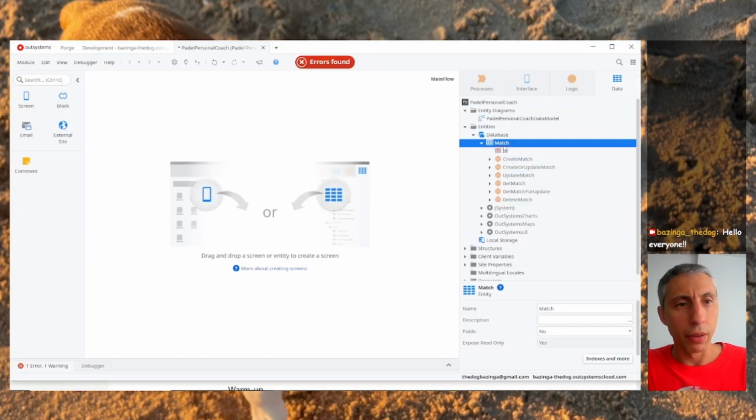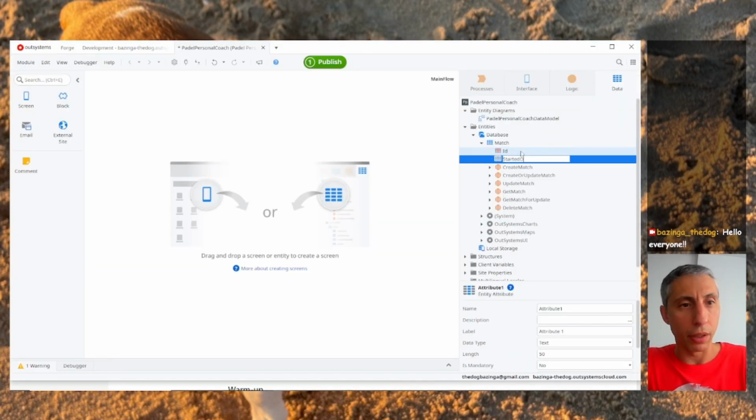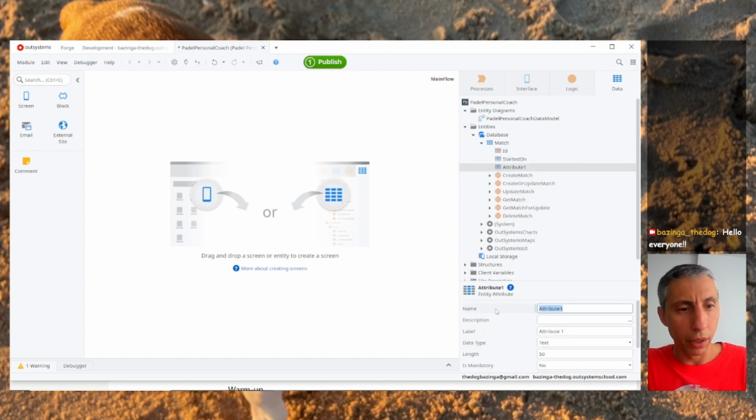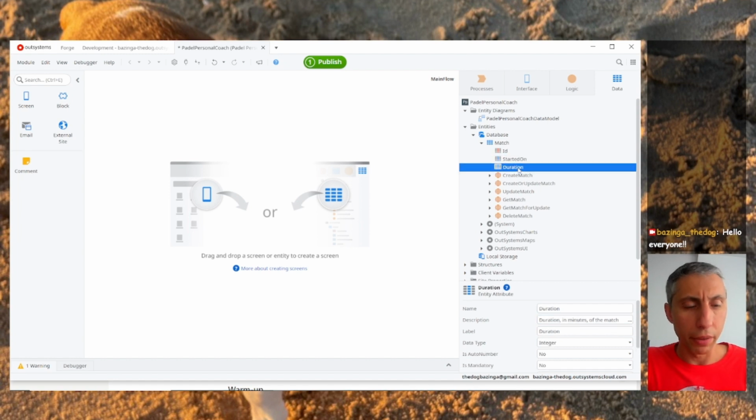Okay. So let's start it on, right? Okay, date time, date and time of the match. Now the duration, right? For the duration, I think we can have an integer, and let's say duration in minutes of the match. Okay, so we already have the started on and the duration.